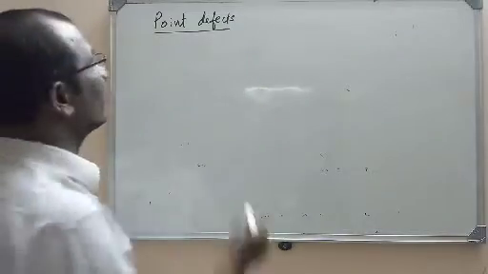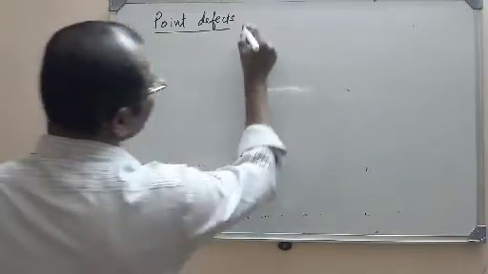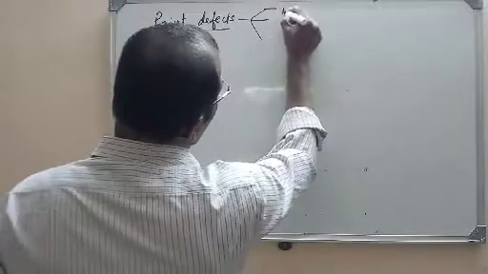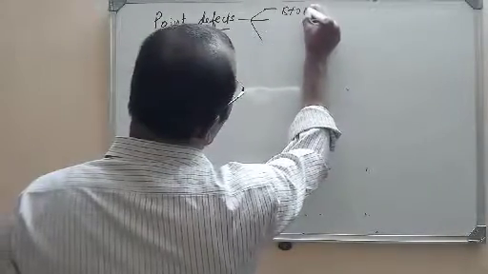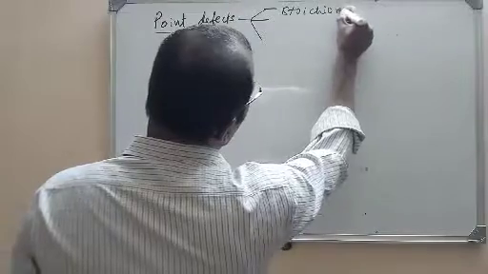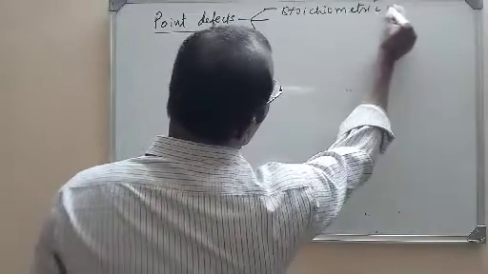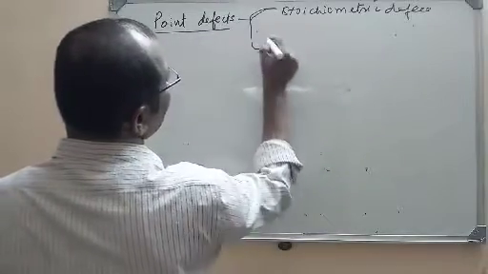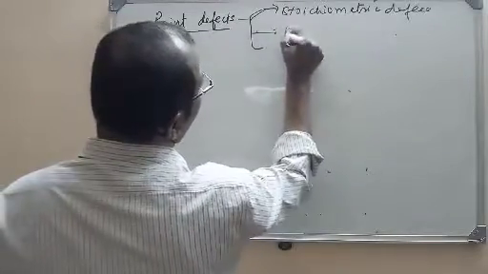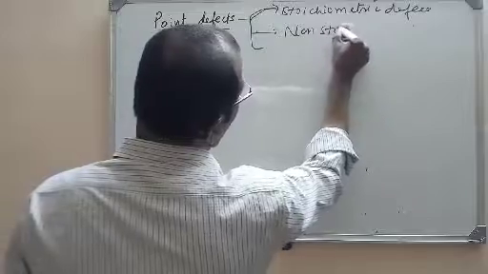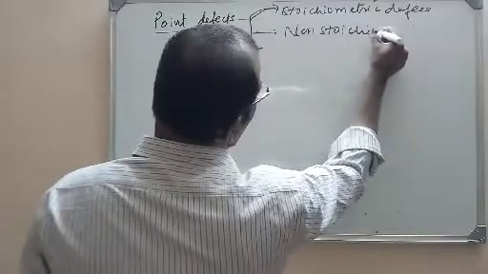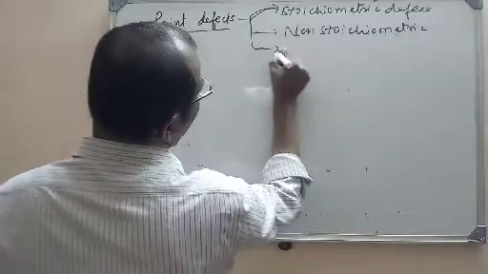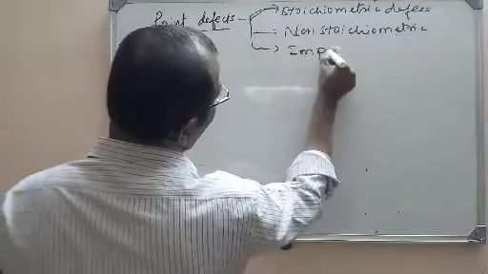This point defect will be again divided into three classes. First one is stoichiometric defect. The second type of defect is non-stoichiometric defect. And the last point defect is impurity defect.